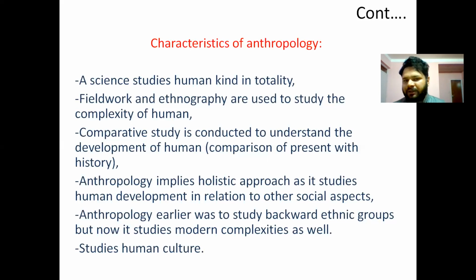How does it study human culture? Anthropology. Why not sociology? Yes, sociology also does the same thing, but anthropology keeps the human at the center whenever we talk about human culture, and sociology keeps society at the center whenever we talk about sociology. Okay, don't be confused.